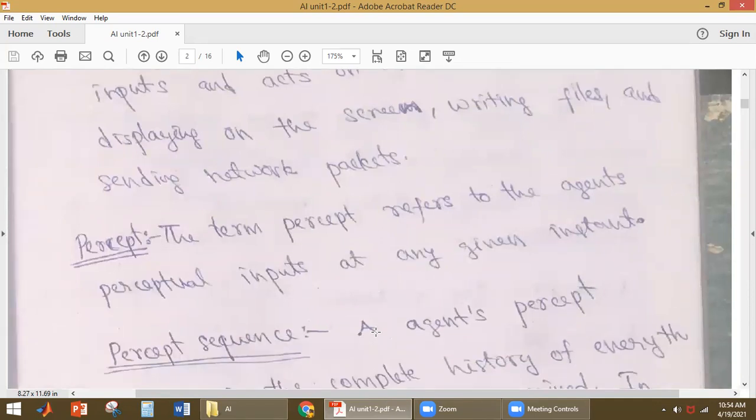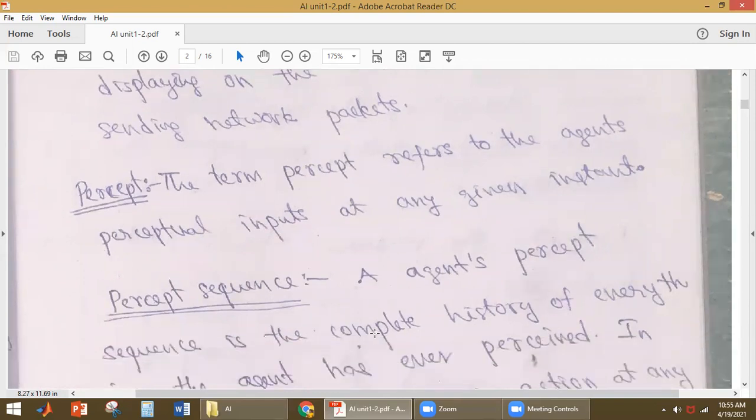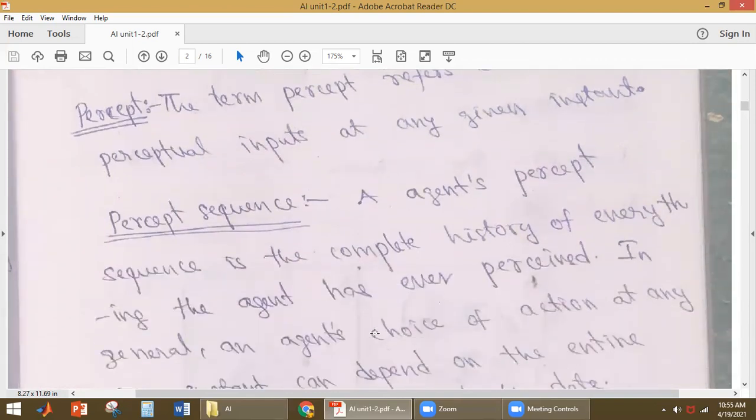Now we'll discuss what a percept is. The term percept refers to the agent's perceptual inputs at any given instant. Whatever inputs it perceives at a particular instant are called a percept. What is the percept history here?